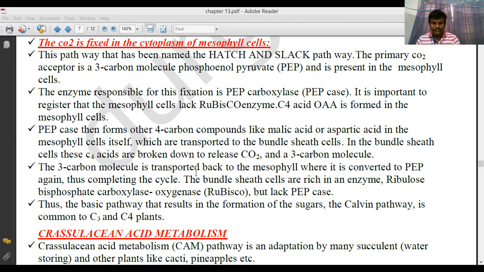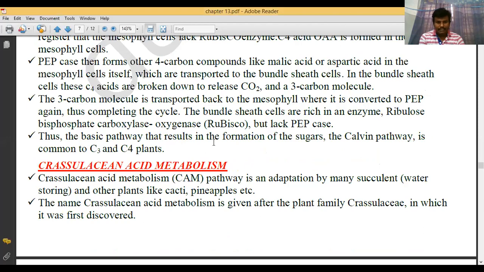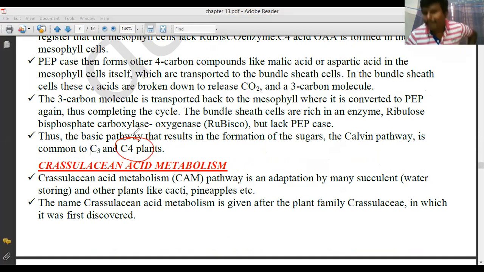Okay, so that is the basic pathway that results in the formation of sugars. That is the Calvin pathway, which is common to C3 and C4 plants. Even in C4 plants the C3 pathway happens, but in your syllabus they do not mention it. Okay, that's all. Next, come to another topic.